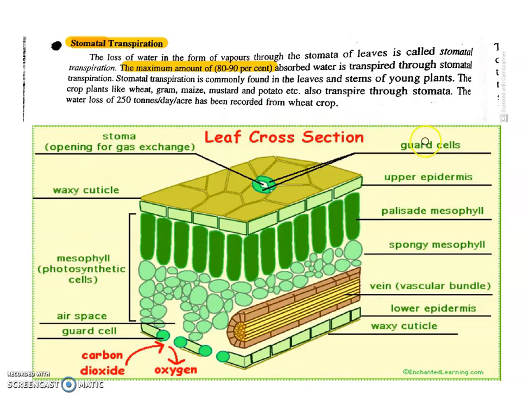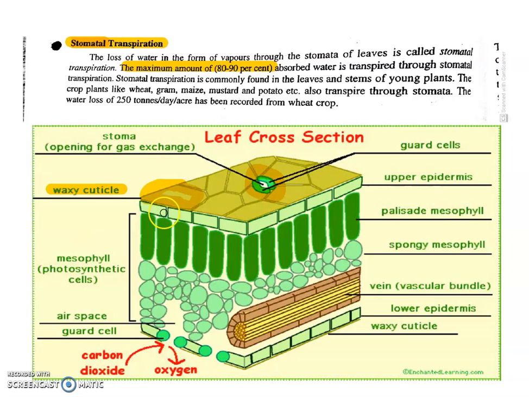So this is the cross section of the leaf. See here, this is the stomata. Stomata means microscopic openings present on the upper and lower surface of the leaf. There are thousands of stomata present on the surface of the leaf. And the cuticle. Cuticle is a waxy or thick layer present on the outer surface. This is the cuticle.